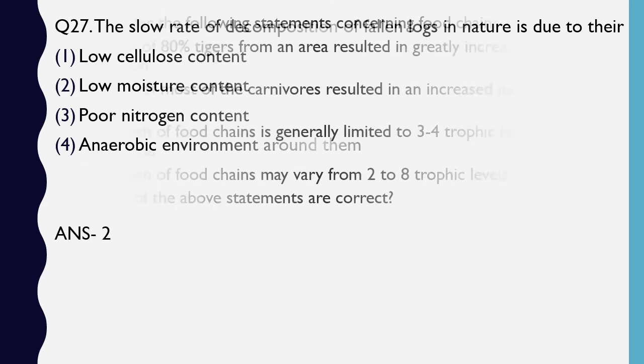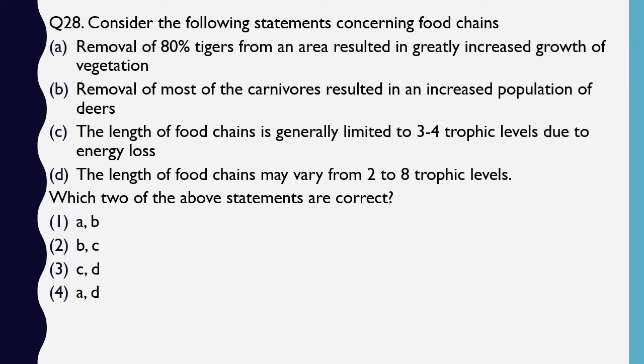Question number 28. Consider the following statements concerning food chain. A, removal of 80% tiger from an area resulted in greatly increased growth of vegetation. B, removal of most of the carnivores resulted in increased population of deers. C, the length of the food chain is generally 3 to 4 trophic levels due to energy loss. D, the length of the food chain may vary from 2 to 8 trophic levels. Which two of the above statements are correct? So the correct answer is option 2, statement B, removal of most of the carnivores resulted in increased population of deer, and statement C.